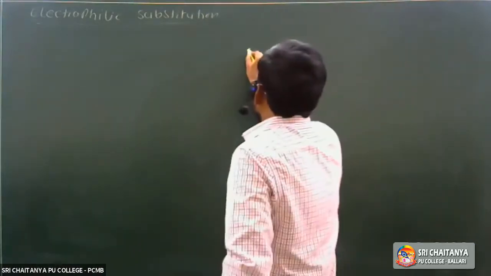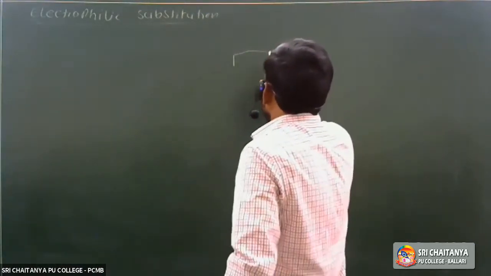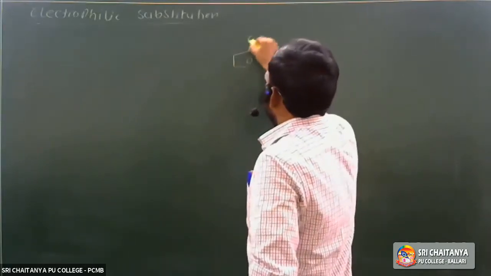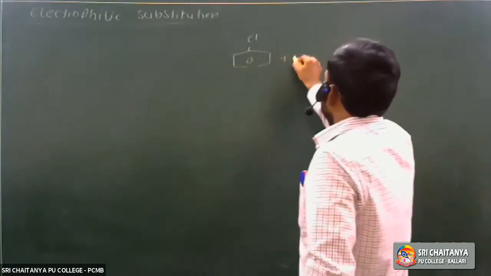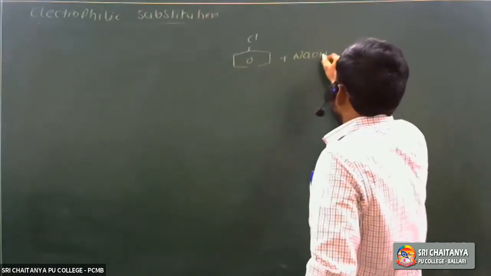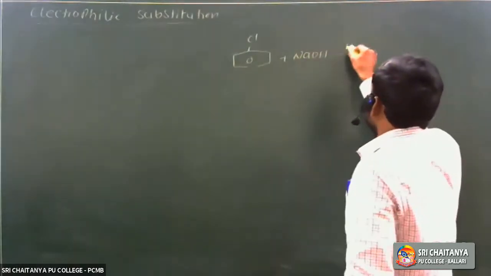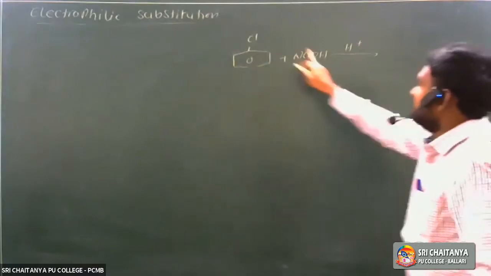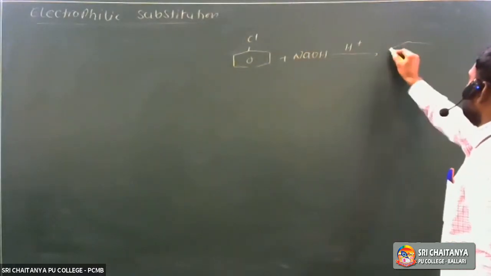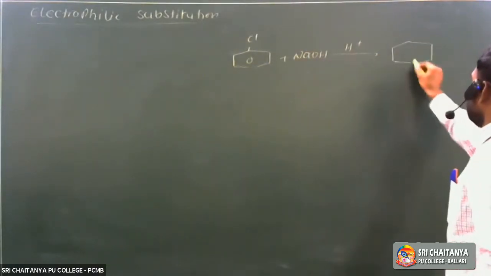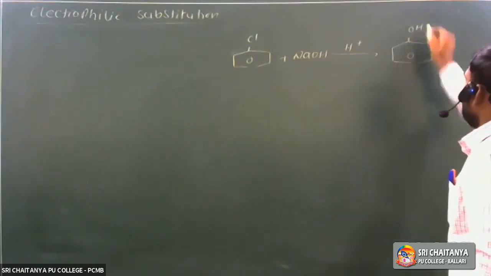If we take chlorobenzene, it reacts with aqueous or solid sodium hydroxide, followed by acidification. Cl is replaced by OH, and it gives phenol, an aromatic alcohol. This is a method of preparation of phenol.